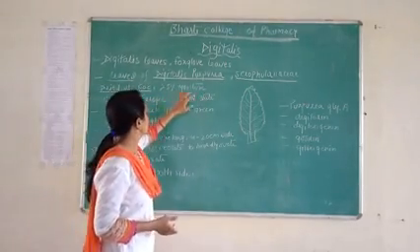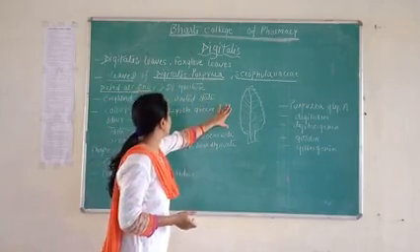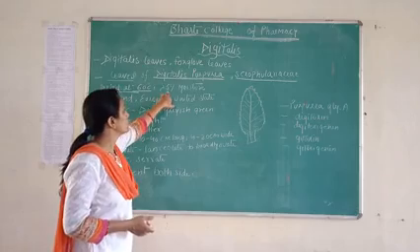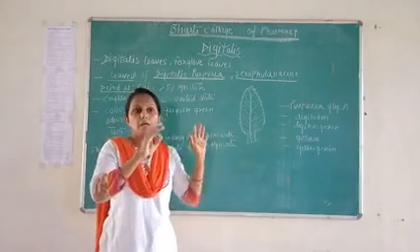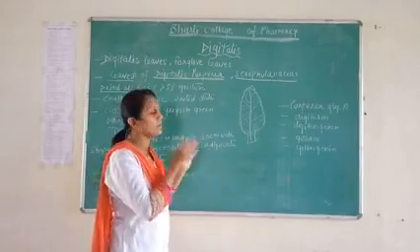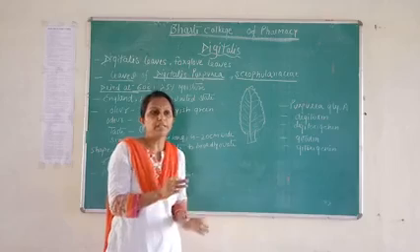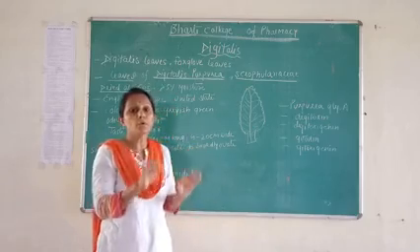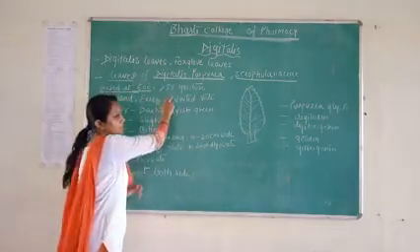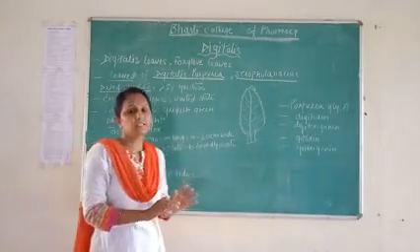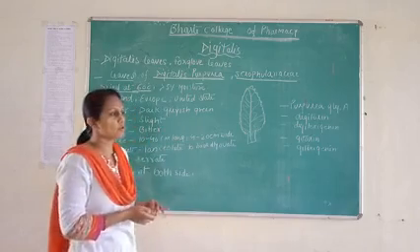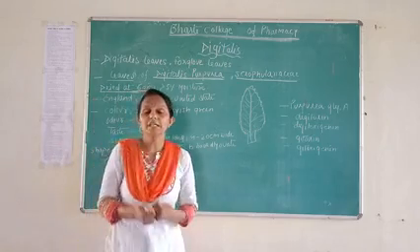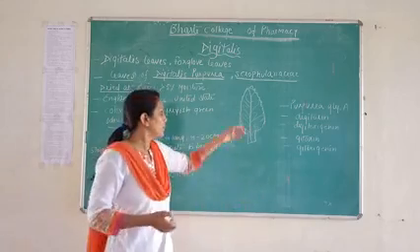Next is, its leaves have not more than 5% moisture. Means it has moisture present in the leaf, but not more than 5%. Less than 5% will remain, not more. Moisture means the water content capacity of a leaf.